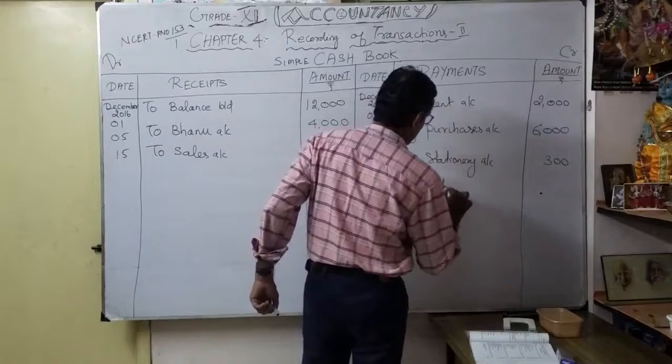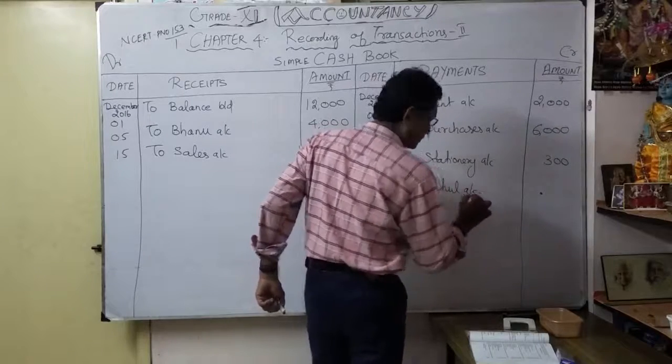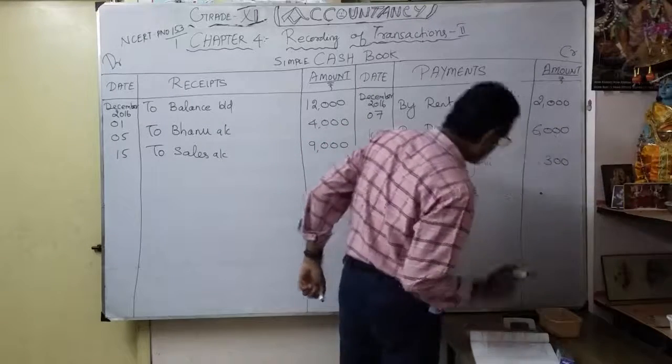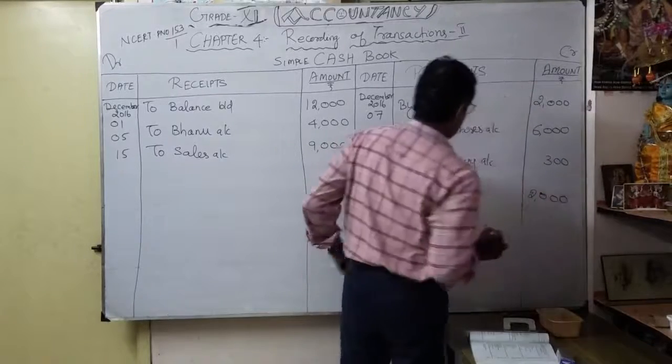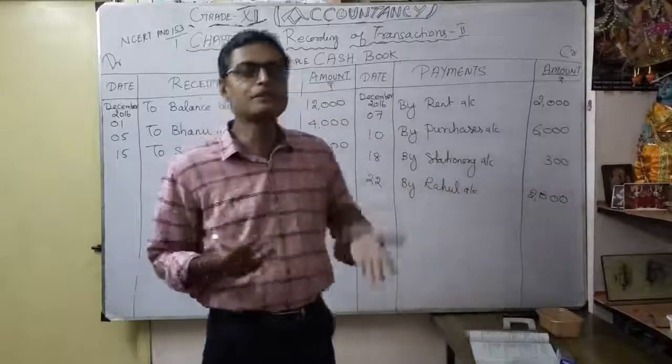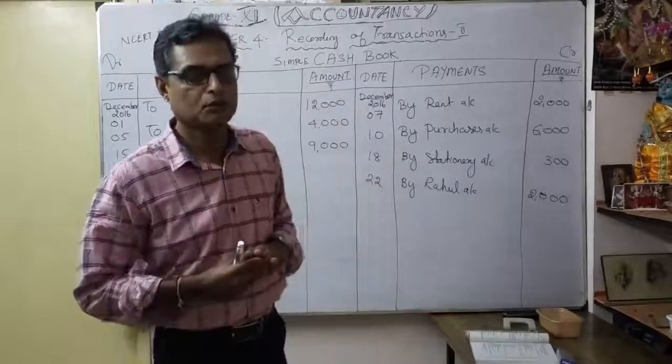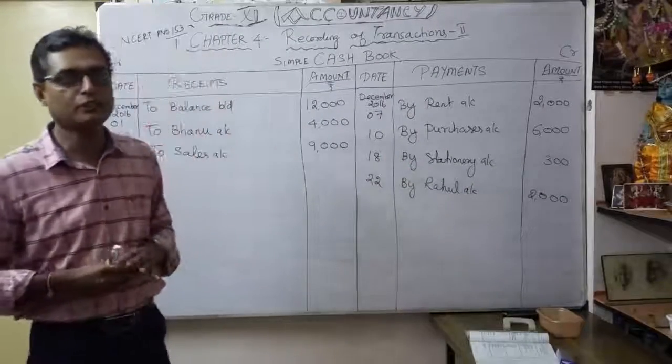Rahul account. How much? 2,000. Understood? So what is the entry? You paid some cash to Rahul on account. So what is the entry? Rahul account debit to cash account.